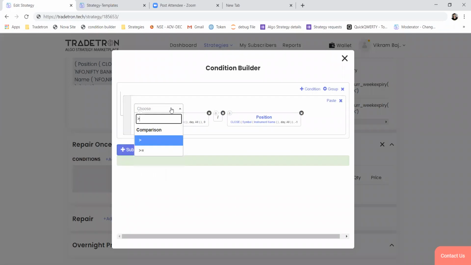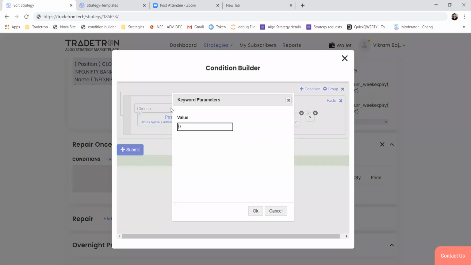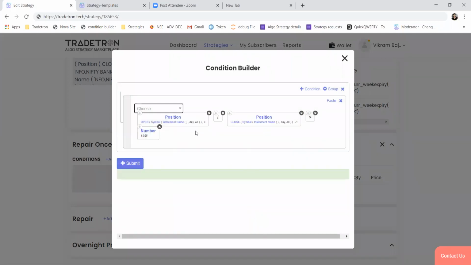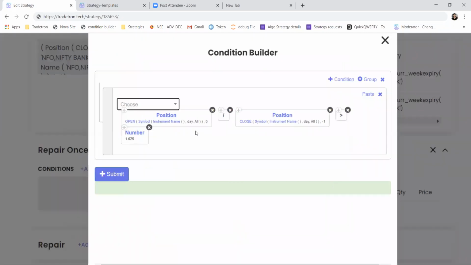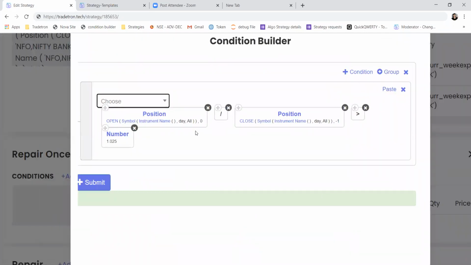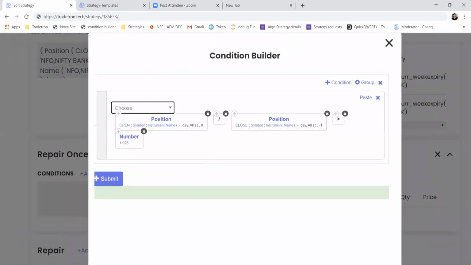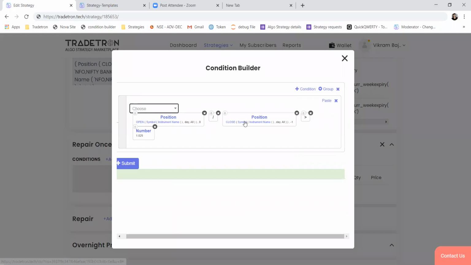So if this value is greater than the number 1.025, this will be your condition to check a gap up of 2.5%. You can take a screenshot if you want. It is just checking whether today's open divided by previous day's close is greater than this number.